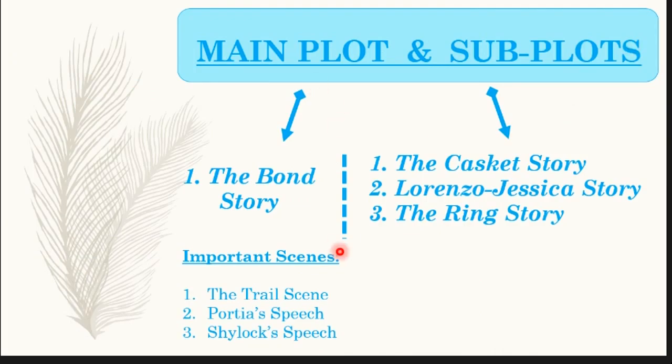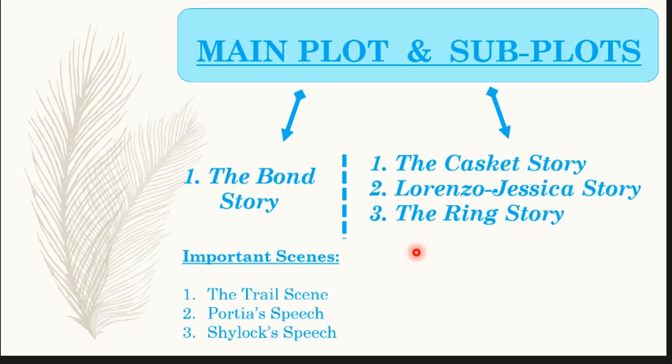So there is not only one plot in The Merchant of Venice, but there are many other plots, the subplots. The main plot is the Bond story, and there are 3 other plots in the story. Number 1, the casket story. Number 2, Lorenzo and Jessica story. Number 3, the ring story.